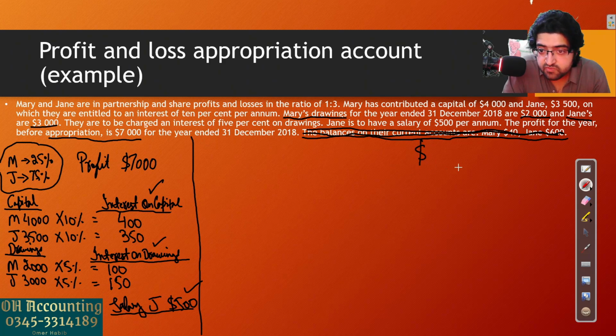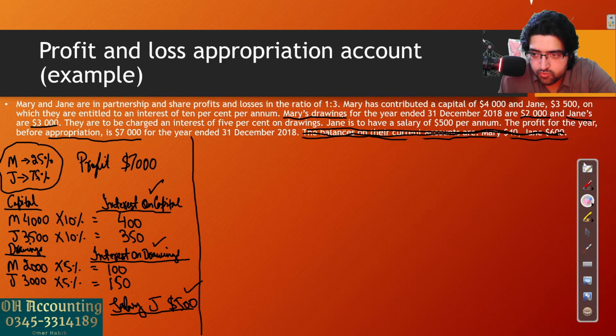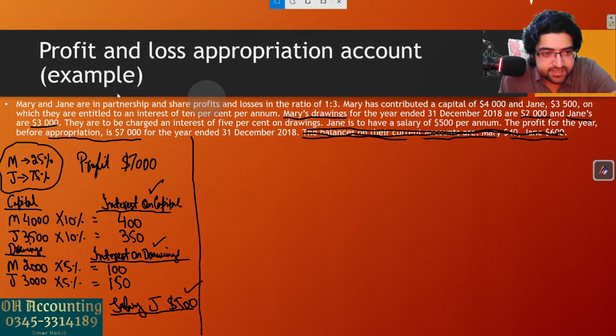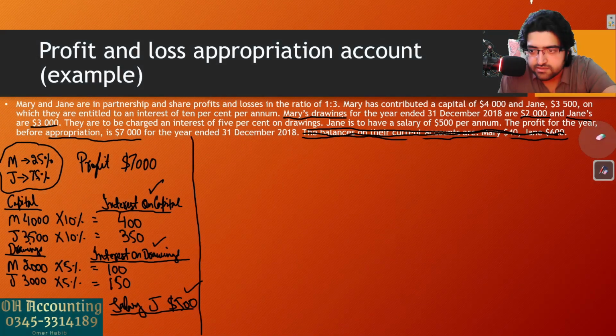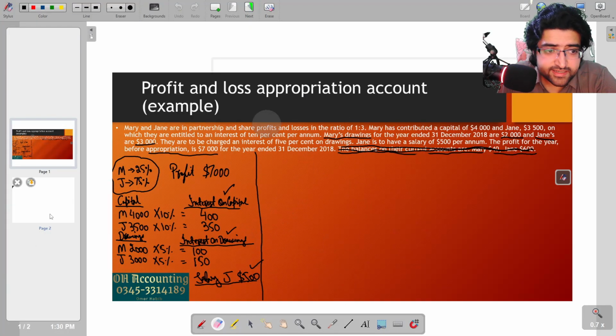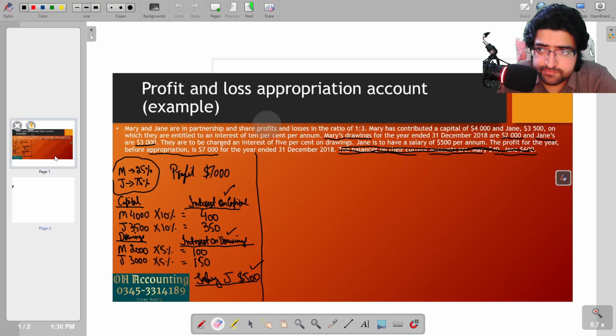One is the working column and one is the totals column, as always. Profit for the year. Or one second, let me move this to open board and do it there. Okay, I am copying all this and moving this to open board so that I have enough space to do the entire working without having to skip things. This is my data, and I will prepare the appropriation account on this fresh page.